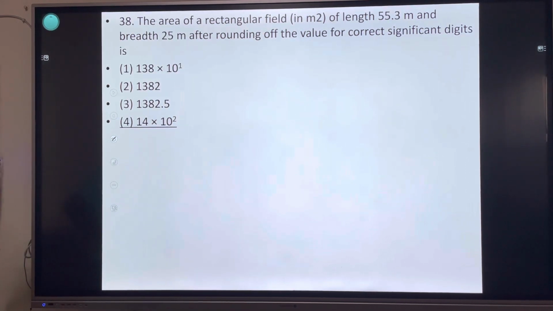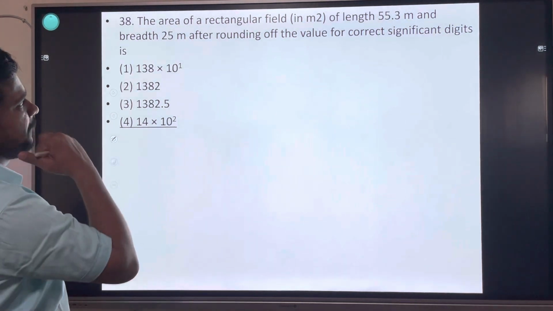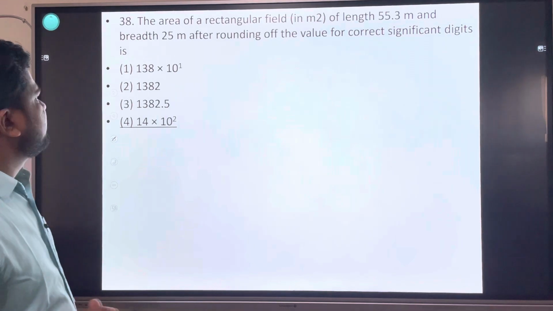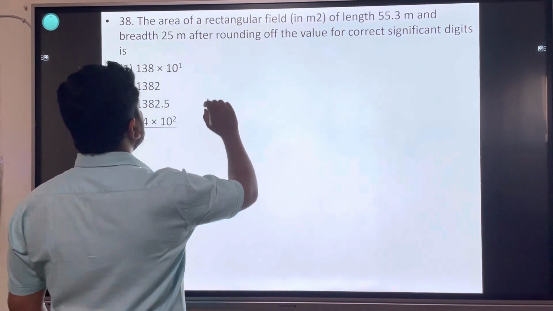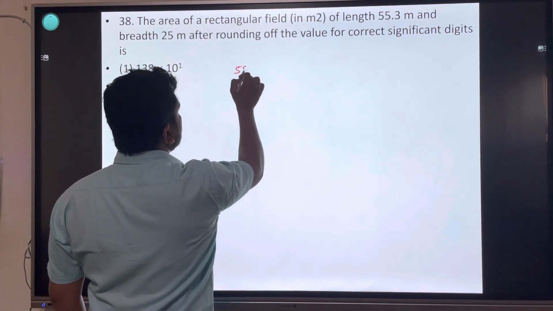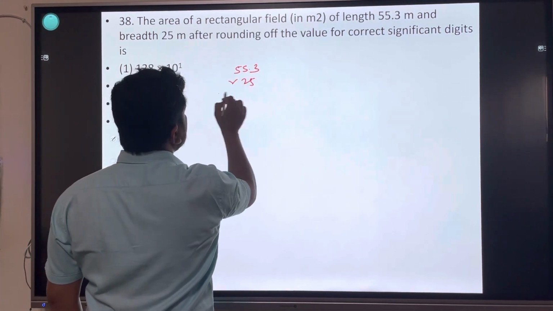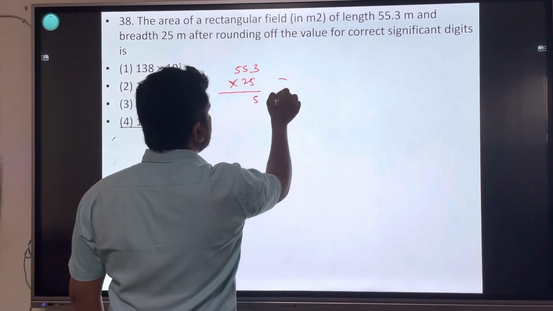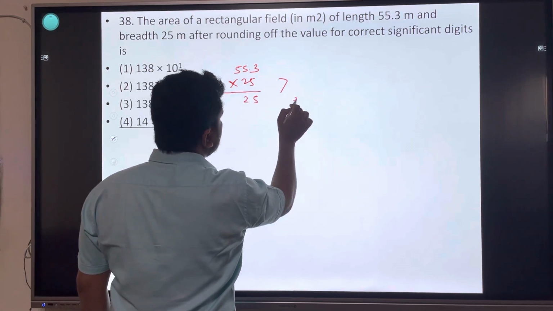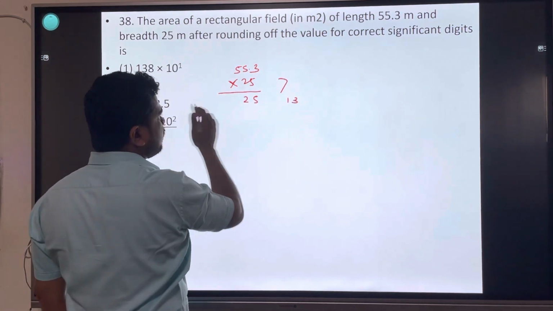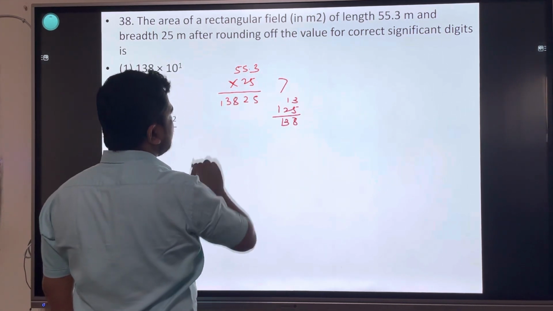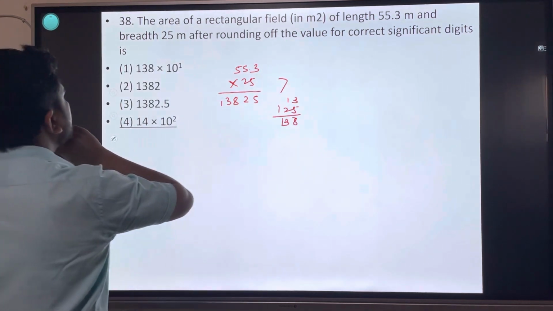Area of the rectangular field is 55.3 and breadth 25 meter. After rounding off the value to correct significant figures. राउंड ऑफ करना है करेक्ट सिग्निफिकेंट फिगर में. दोनों का मल्टीप्लीकेशन लो. 55.3 into 25, 1138. राउंड ऑफ करना है मिनिमम 2 डिजिट्स में.